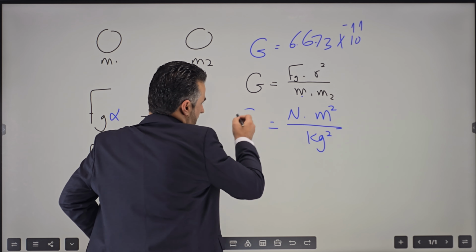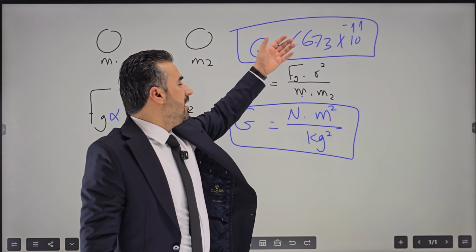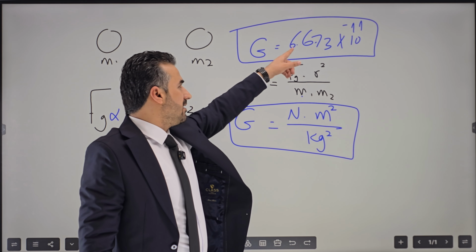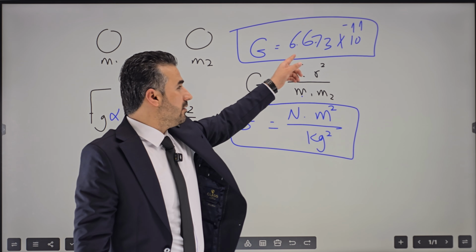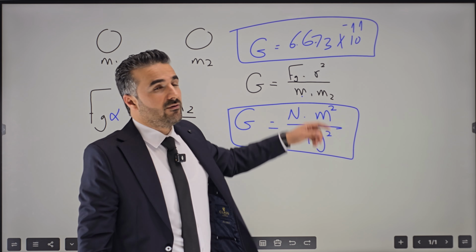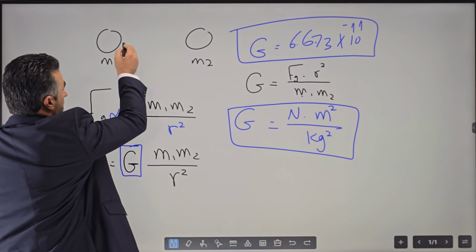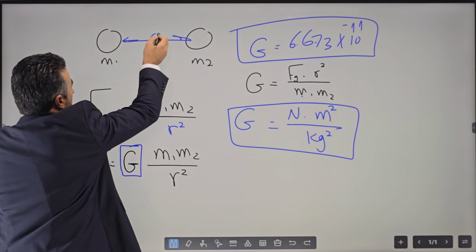So remember, most of the time the magnitude will be given, but you need to know just in case it is not given in Wazari, and of course you can memorize it very easily. That'll be the magnitude, and this will be the unit for G, remember. Okay, and these are the masses of the two objects here. This is the distance between the two. Let's say this is the distance that separates the two.